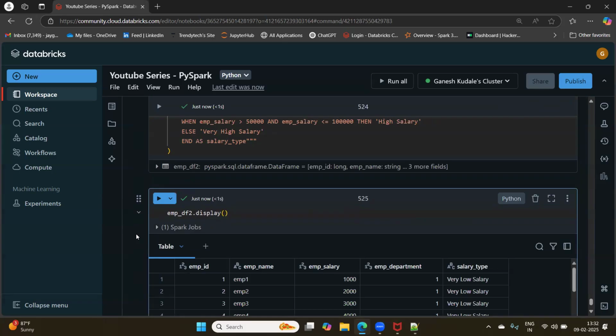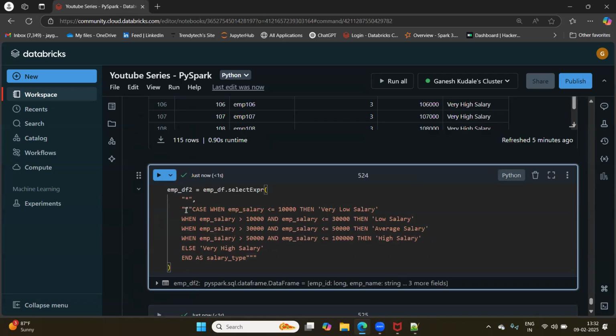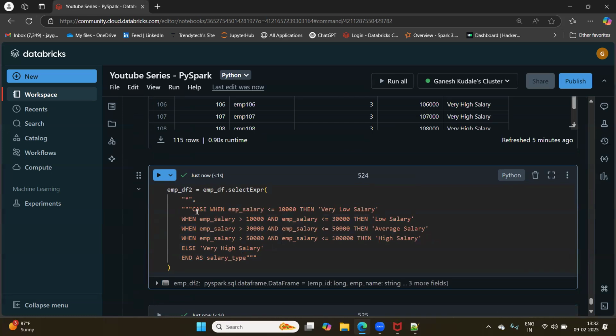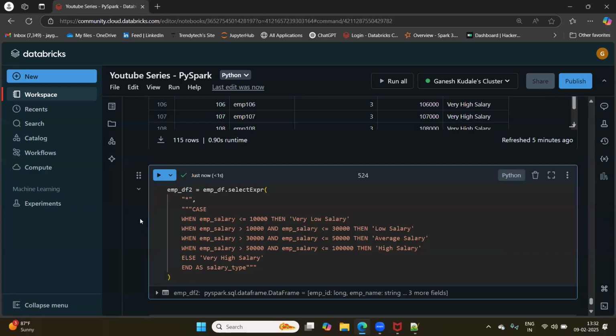So how we have formatted, we have used three double quotes, that we have seen already. If we want to write a multiple line query, this is like a SQL expression, so what I can do is just specify it in three quotes, so that it is more readable. That's how we make the code readable.